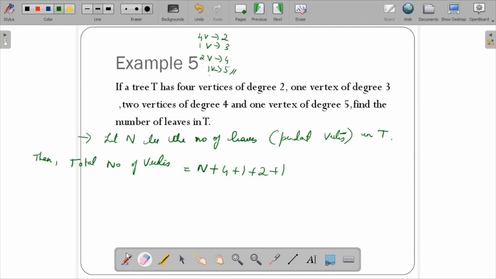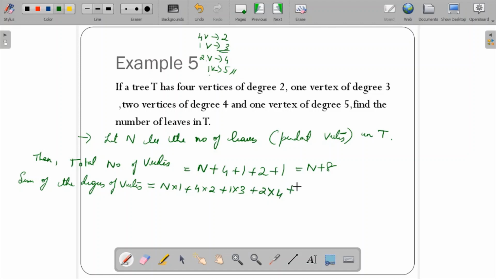And the sum of the degrees of the vertices would be what? n into 1 plus 4 vertices having degree 2, 4 into 2, plus 1 vertex having degree 3, plus 2 vertices having degree 4, and plus 1 vertex having degree 5. So this would give me n plus 24.